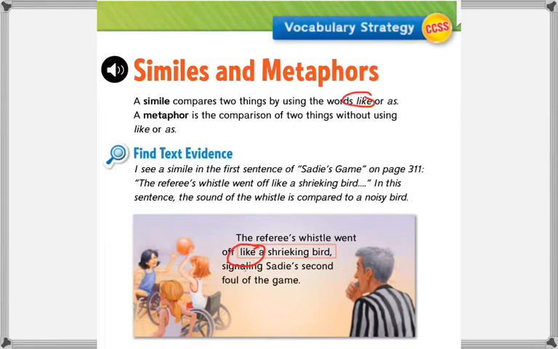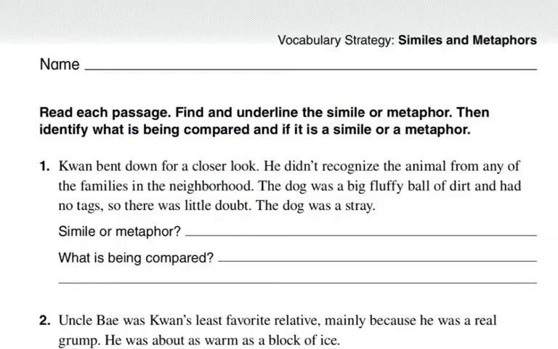So a simile again compares two things by using the words like or as. Here it's saying that the referee's whistle was so loud that it almost reminded the author, the person who wrote this, of a shrieking bird. It sounded like a shrieking bird. So that was the simile. Okay, let's look at some examples. We're going to find similes and metaphors.